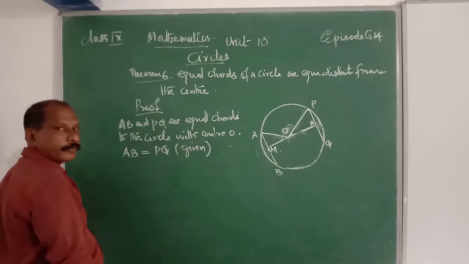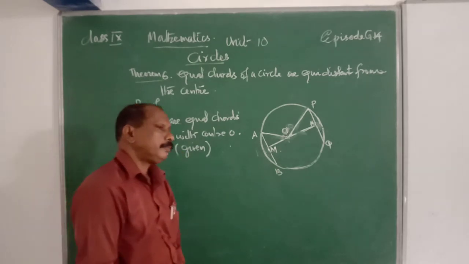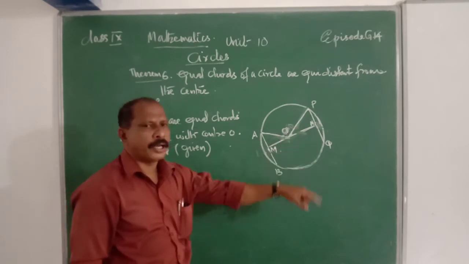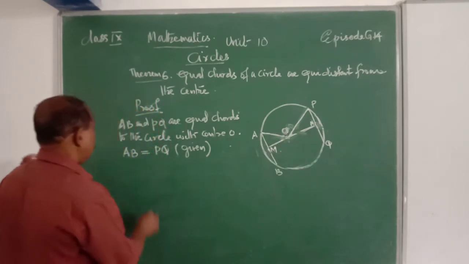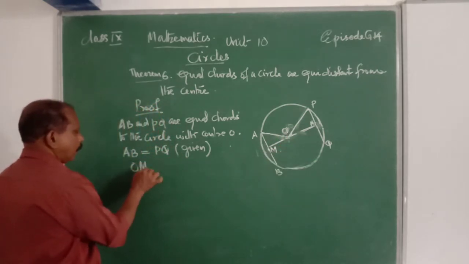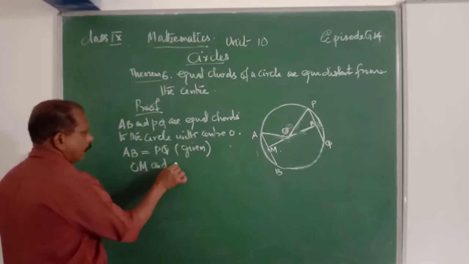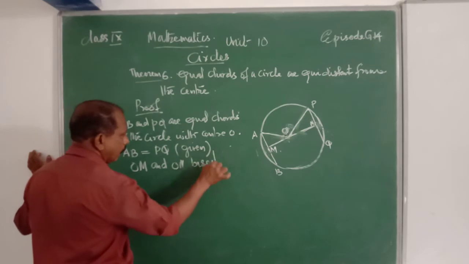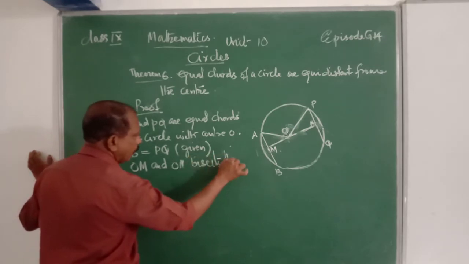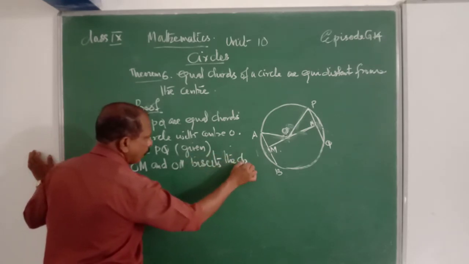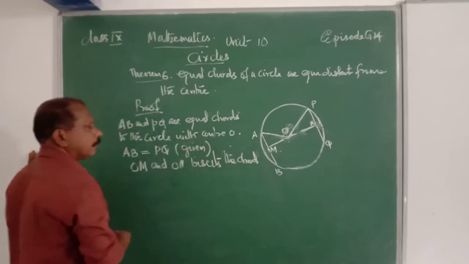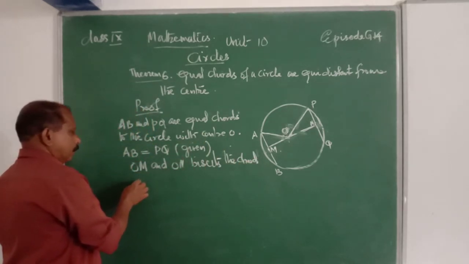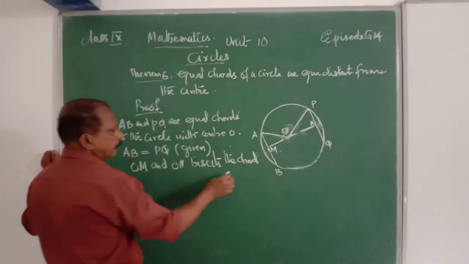Okay, they are given. We know that OM and ON bisect the chords. That is given.